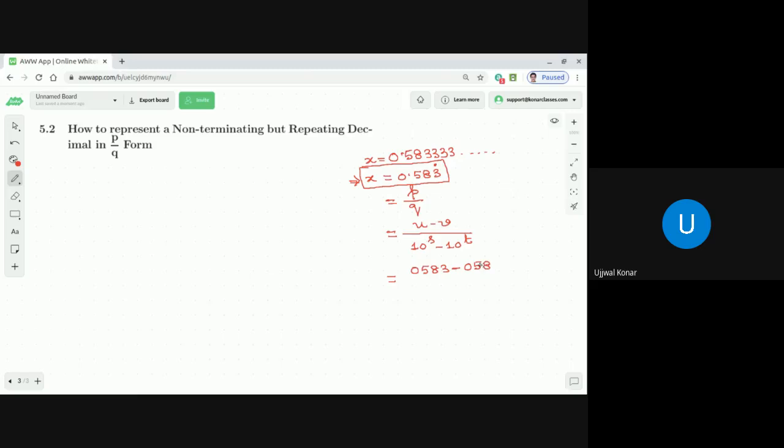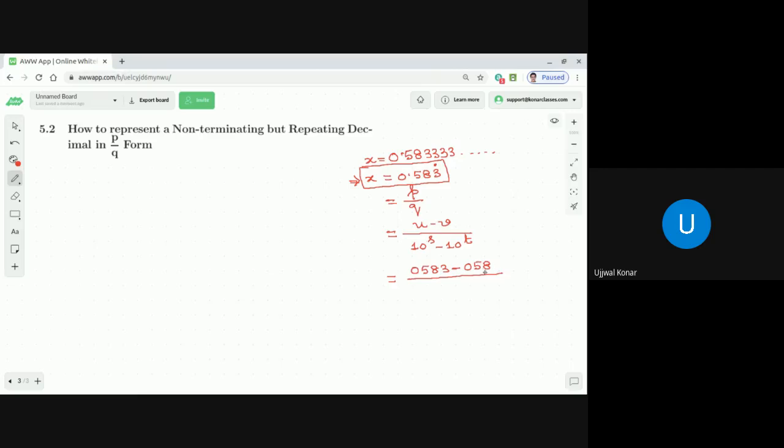Out of this number 0.583, 3 is the digit which is repeating. So our point is that apart from 3, what are the digits which are not repeating? 0.58, correct? Divided by. So we don't add the decimal point in these. Not required. That's what I'm telling. It is a pure number.